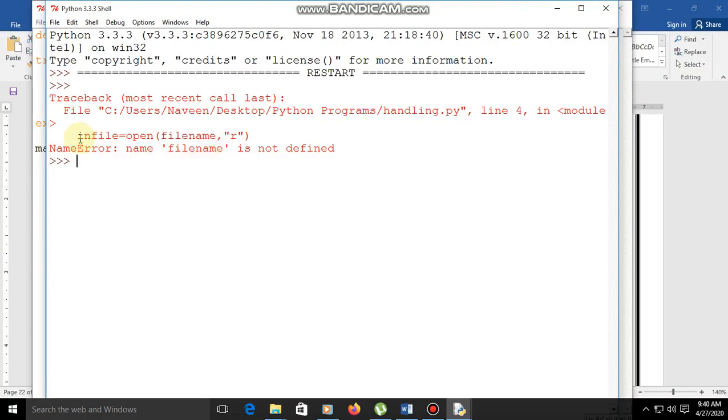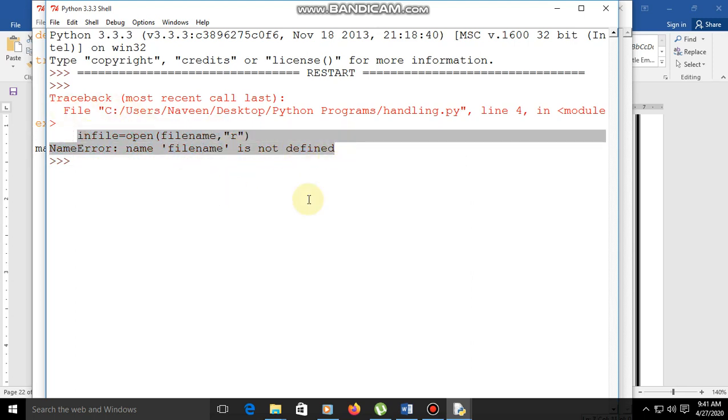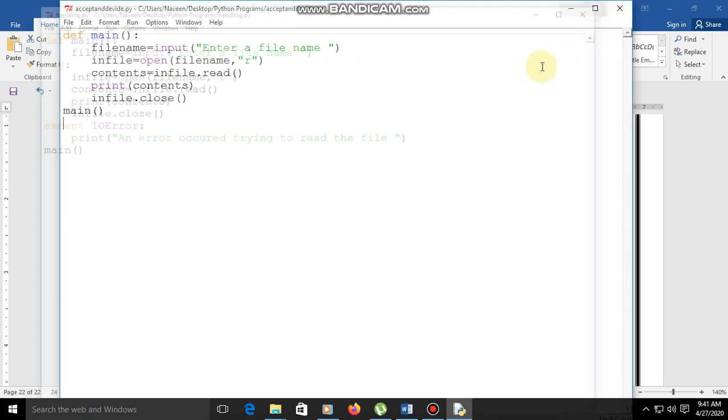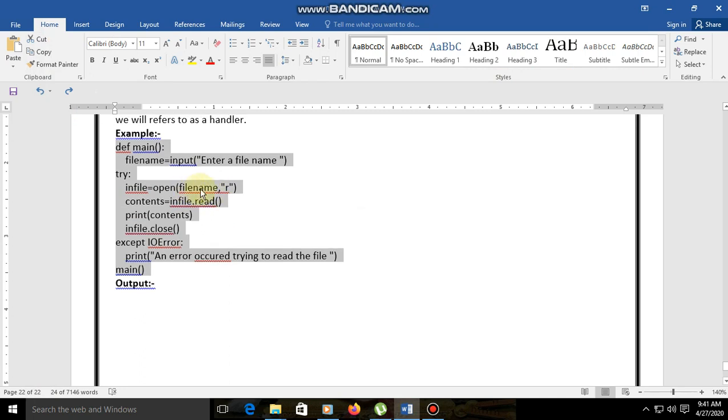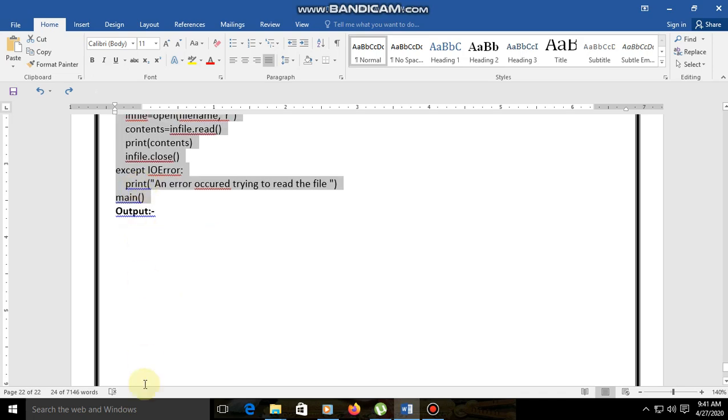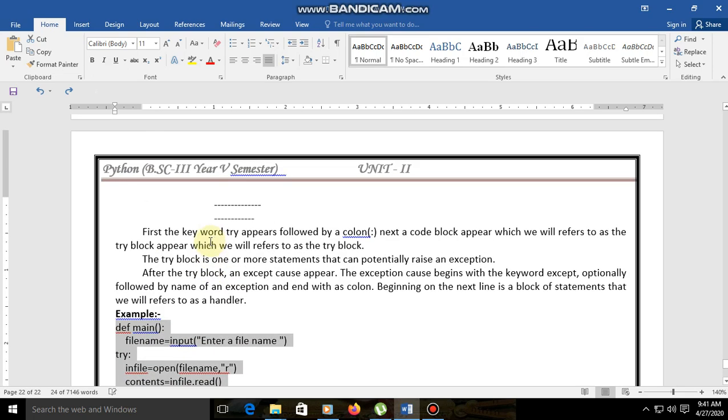So here, if we take employees here, we are not getting an error. But in place of employees we gave file name, so for that purpose we are getting an error here. So this is an exception and handling the exception. If we give the file name here, that is employees, we are not getting any error, so we will get the output here. Okay, so this is our exception handling.